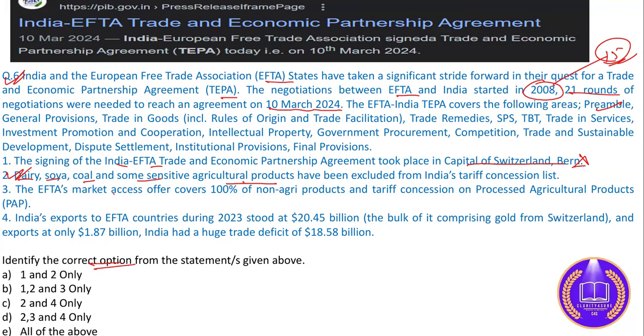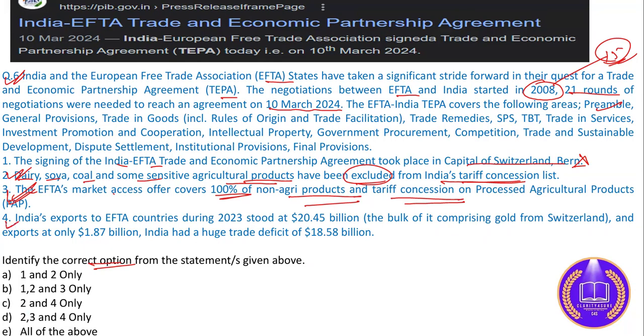These agricultural products have been excluded from India's tariff concession list. Option number 3: the EFTA market access offer covers 100% of non-agri products and tariff concessions on processed agri products. This statement is also correct.